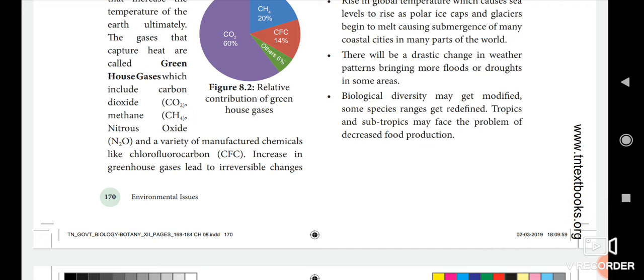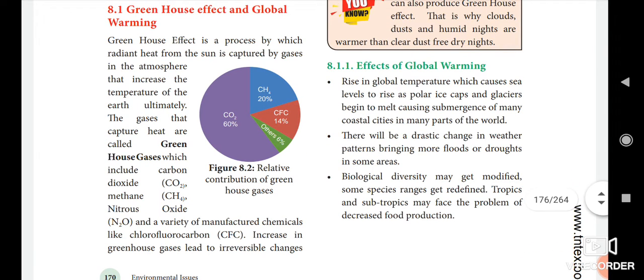Greenhouse gases when they increase, what will happen to all our life processes? It will be irreversible, not reversible changes. It takes in irreversible changes.